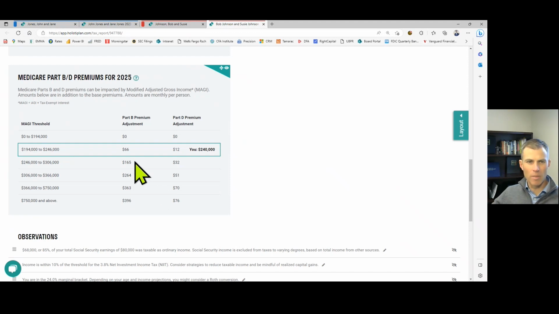So, let's look at this on an incremental basis. So it'd be 165 over the base level. So it's really a difference here of, let's say, $100. And in this case, for Part D, it would be $20. And that's monthly times both of them. So if you do that math, you get close to $3,000 on an annual basis. Not gonna break the bank for this couple, but if you can, why not just delay that surcharge adjustment by 1 year?